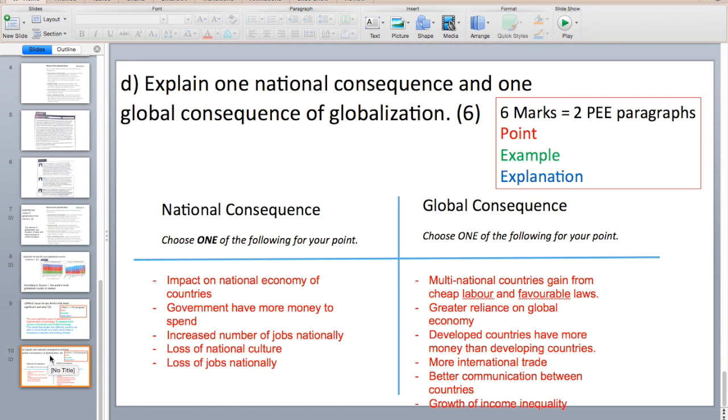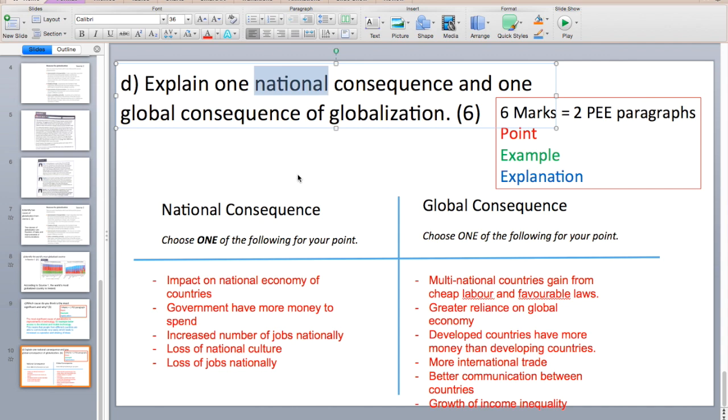Explain 1 national consequence and 1 global consequence of globalization. Now for this question, in question 1, it can be either a national, local, or global consequence. Here it's saying national and global, so we're going to talk about the national and global consequences of globalization. In your notes, you should also have covered the local consequences as well. You can use the sources to help you with this question as well.